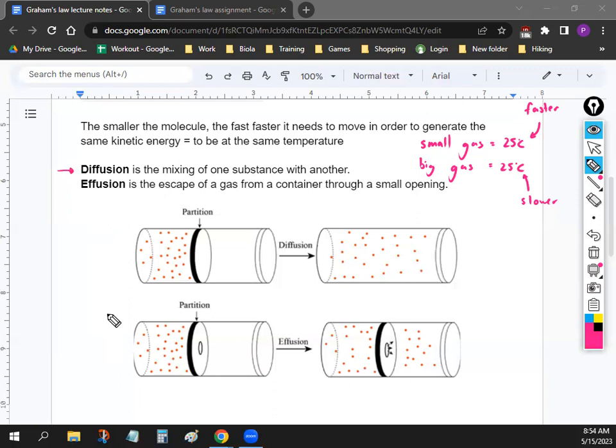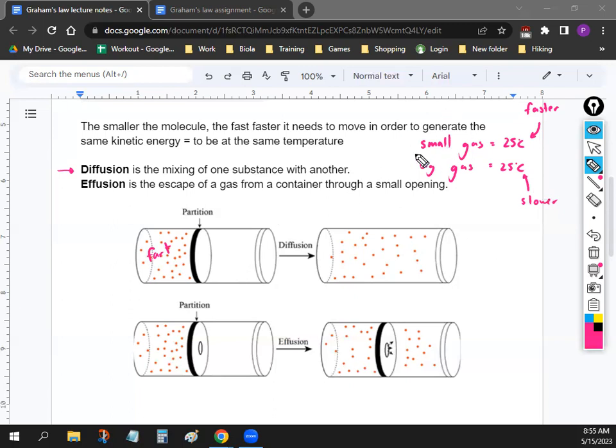So if I can describe diffusion very briefly, let's say we have these gas molecules here, and let's say this is your fart, and there's something preventing your fart from spreading out. Diffusion is a phenomenon where if you get rid of this wall right here, the gas molecules, your fart, will spread out and fill the container. So if I farted right now, eventually it would spread out to the rest of this room. That's what diffusion is. Make sense?